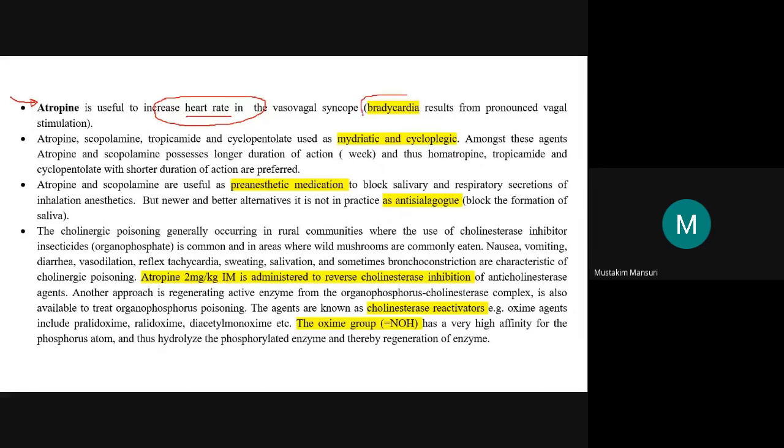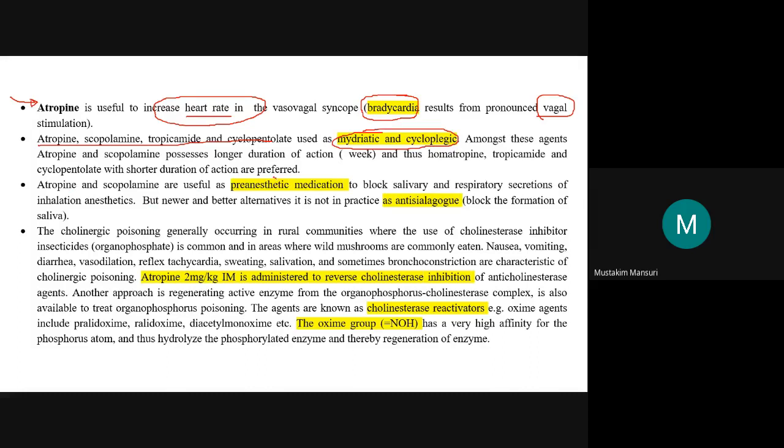And bradycardia results from pronounced vagal stimulation, which I discussed earlier. If bradycardia comes, it is because of this vagal effect. Atropine, scopolamine, as well as tropicamide and cyclopentolate, are used as mydriatic and cycloplegic agents.